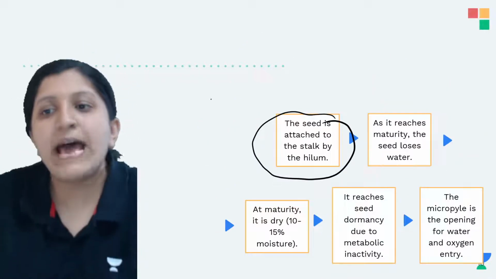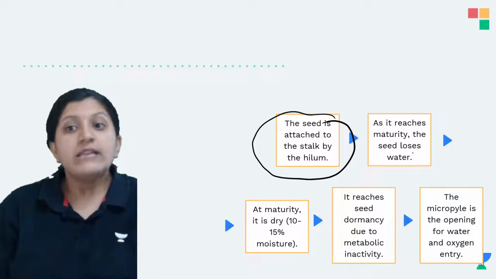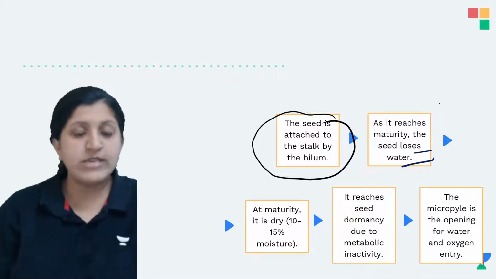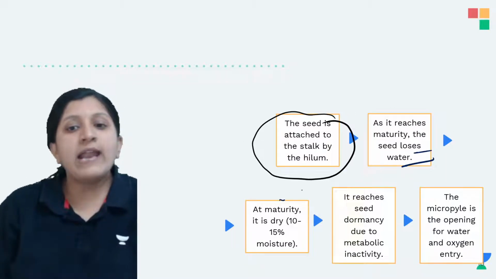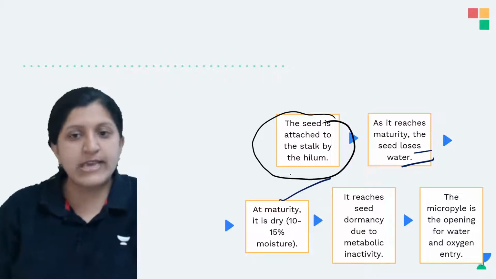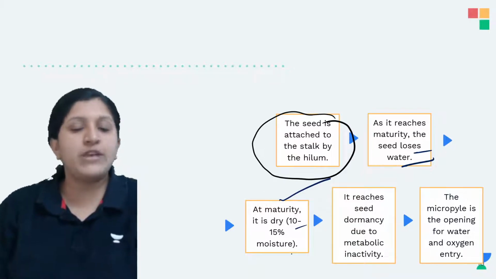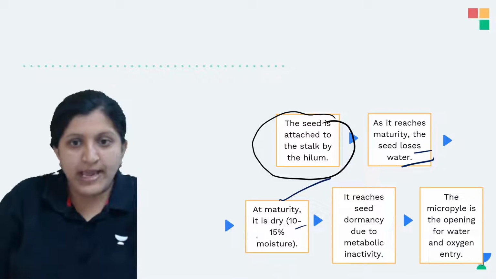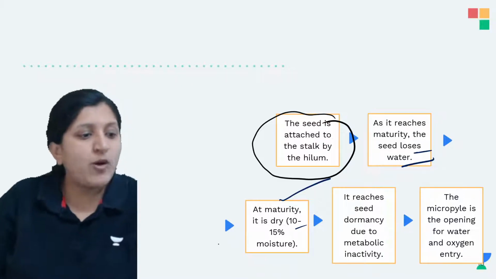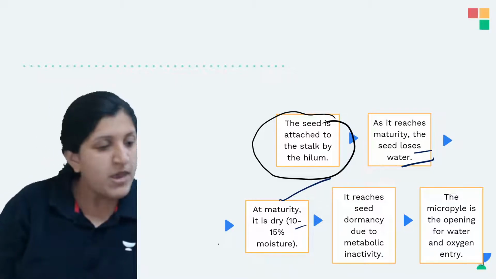Okay, now as it reaches maturity, the seed is going to lose water. So the seed will lose the water, and at maturity this seed is basically about 10 to 15% moisture, which means it will be dry.